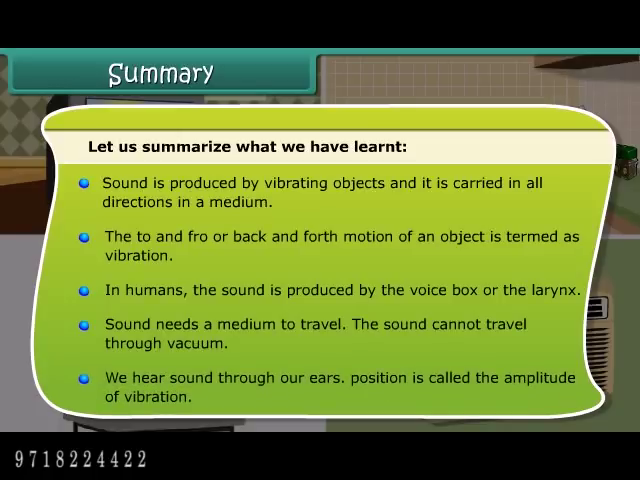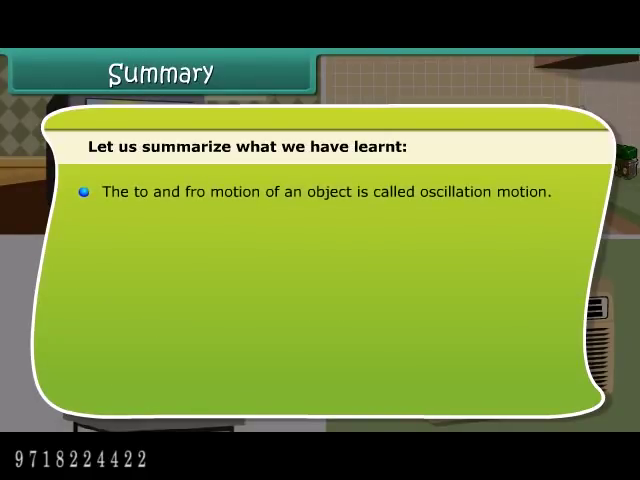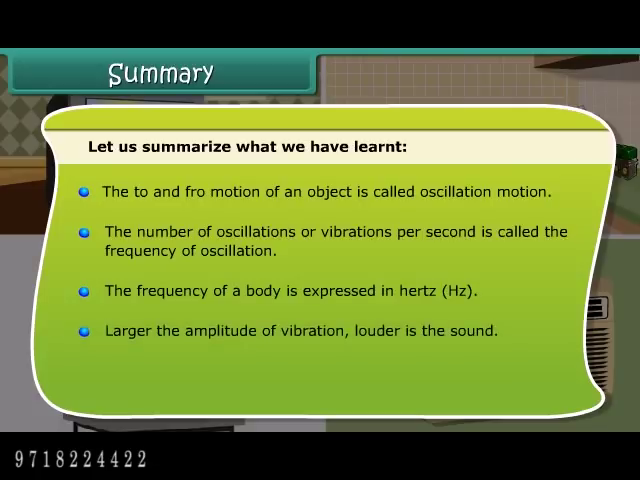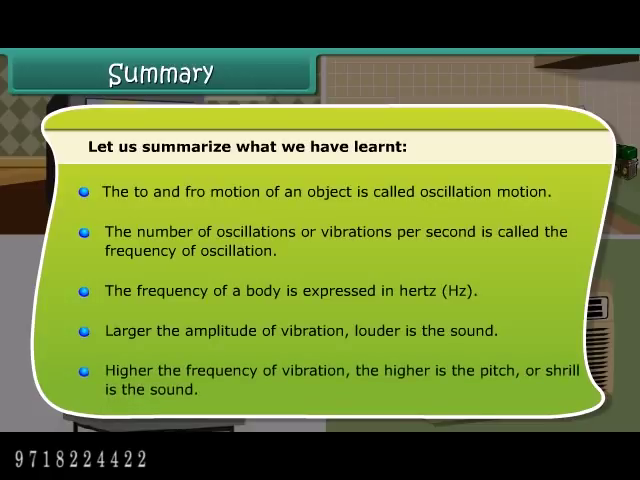We hear sound through our ears. Position is called the amplitude of vibration. The to and fro motion of an object is called oscillation motion. The number of oscillations or vibrations per second is called the frequency of oscillation. The frequency of a body is expressed in hertz. Larger the amplitude of vibration, louder is the sound. Higher the frequency of vibration, the higher is the pitch or shrill is the sound.